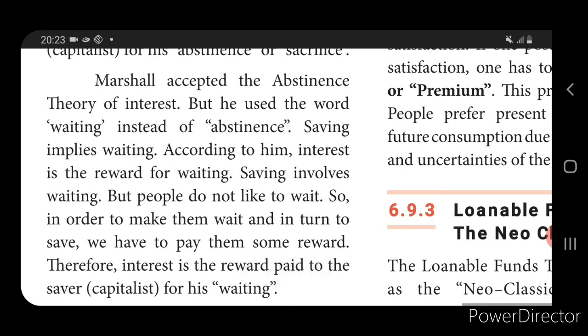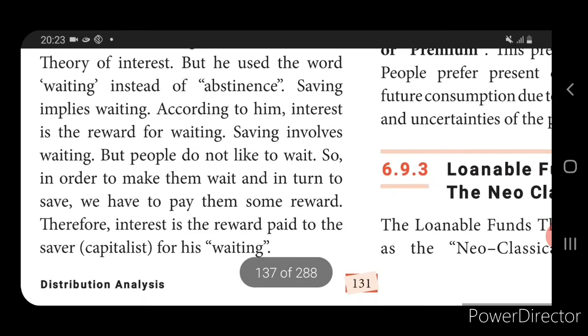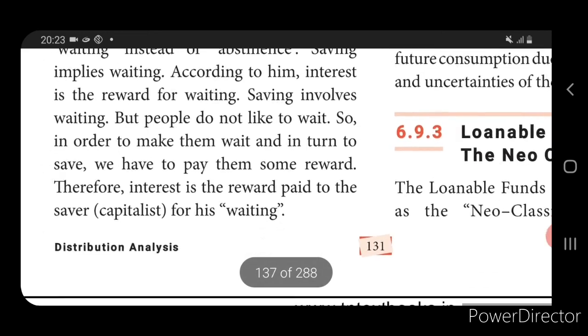People do not like to wait, but even though they have waited, for that waiting they have got a certain amount of payment or reward, and that is called interest.